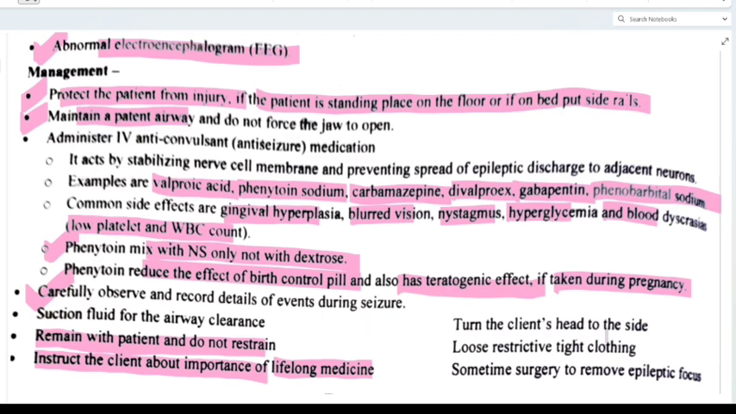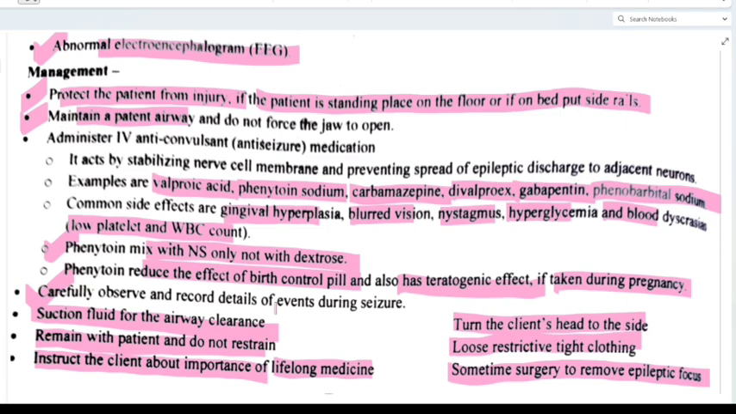ठीक है. Then turn the client's head to the side so that no aspiration can happen. Then loosen restrictive tight clothing and sometimes surgery to remove epileptic focus. Clear? So basic things you have to remember when you are writing nursing management. So what we are doing from the first, see, if patient is on bed, we are giving side rails, and if patient is standing, then we are making him to lie on floor. Now what we are doing? We have to maintain the patent airway, and if patient is wearing tight clothes, we have to loosen them.